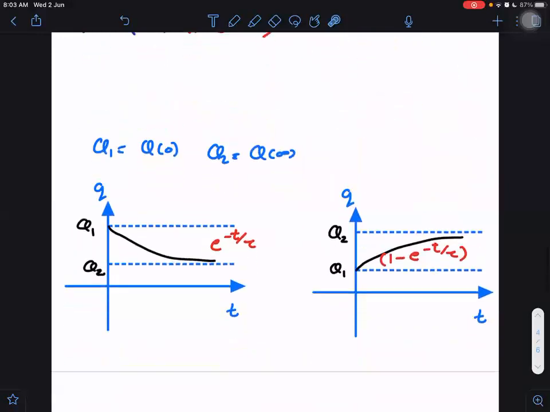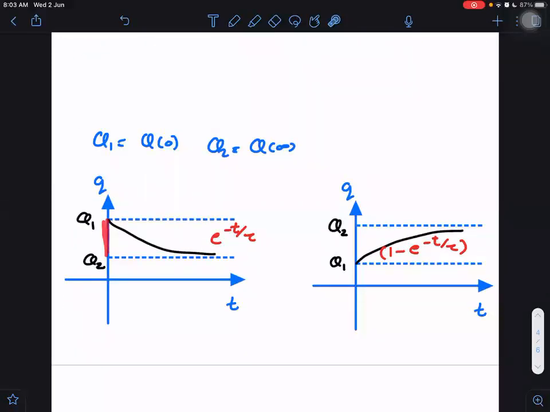Same way here. What is delta Q? It is delta Q mod. I don't worry which is initial and which is final; I will take just the difference. Here Q1 is greater and Q2 is smaller, so the difference will be Q1 minus Q2. This is the gap, multiplied by the multiplication factor. Similarly here, Q2 is bigger and Q1 is smaller, so this gap will be equal to Q2 minus Q1, multiplied by the multiplication factor.